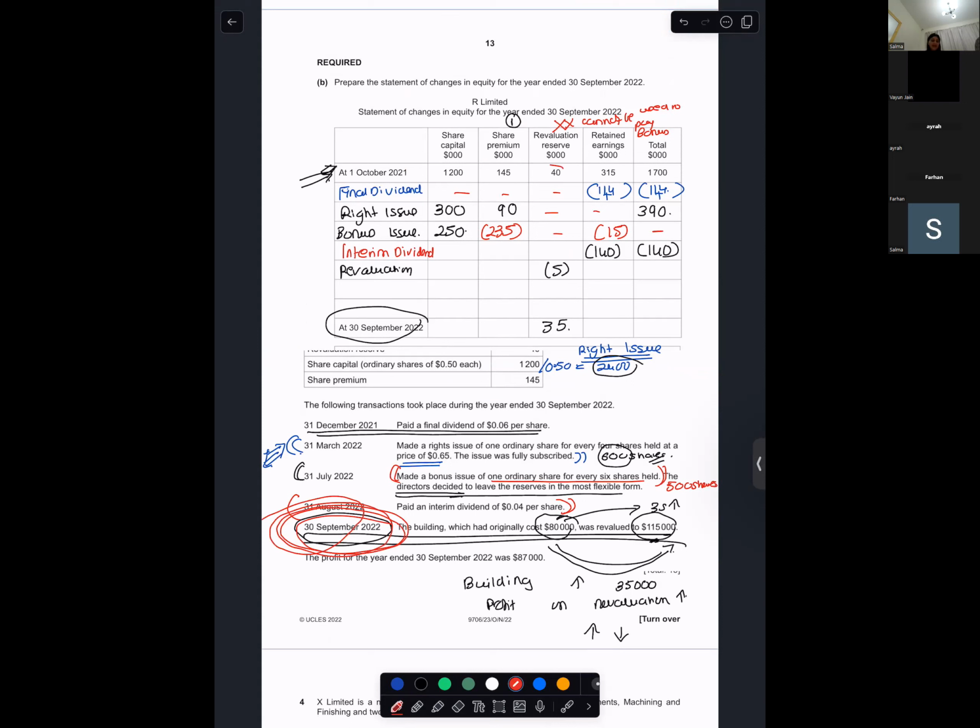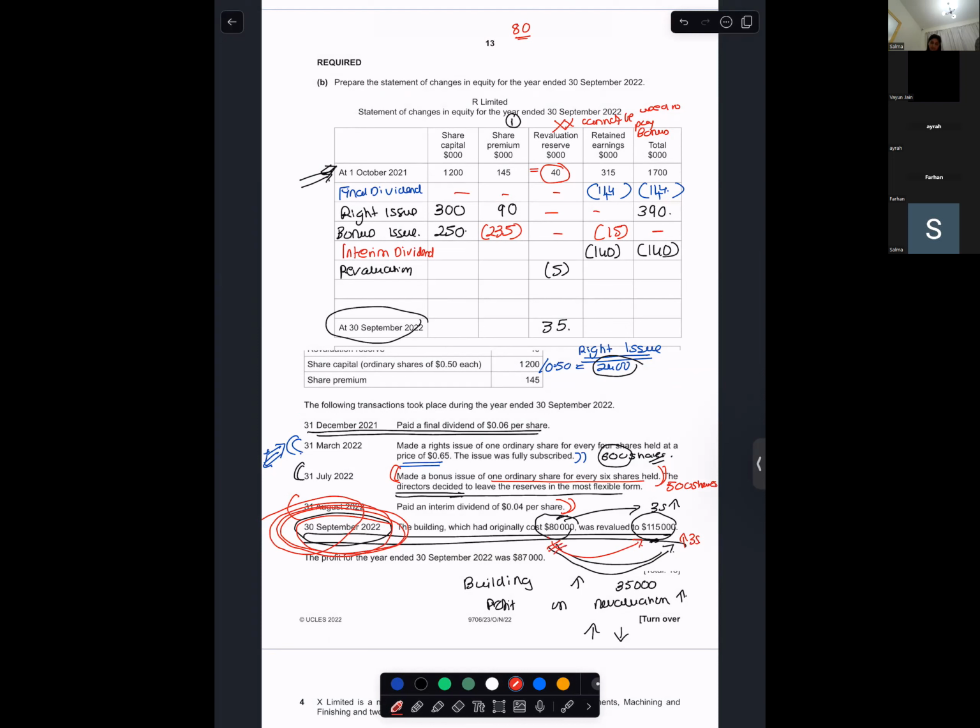See, you had revaluation before. That means last year also you had revalued. This year also you have revalued. So every year you are revaluing. Okay, so if the building was revalued and my profit on revaluation is 35,000, if my revaluation reserve is 40, now think properly, that means 80 was the cost of my asset.